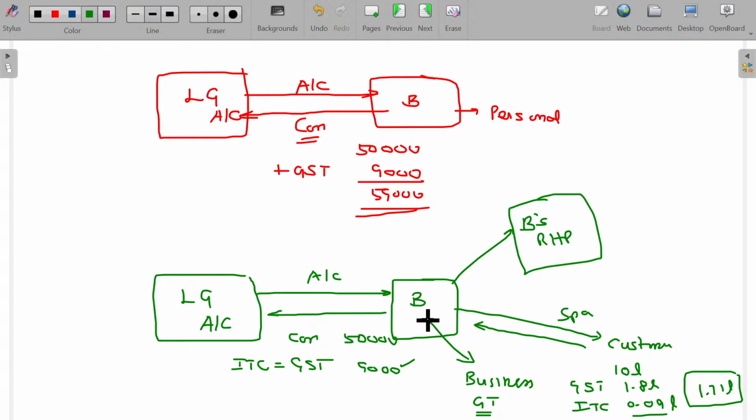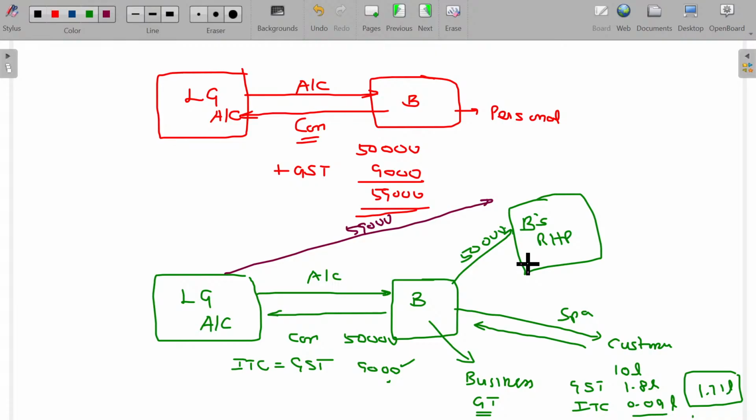Otherwise, the AC comes, and the next day the AC is transferred to his own home, stating it's only 50,000. This fellow enjoyed the 9,000 rupees deduction while paying the GST. Now the AC is only 50,000. Ultimately, he transfers to his house property this AC for his own personal purpose. If he purchases it directly from the LG showroom, he has to pay 59,000. But routed this way, he pays only 50,000 rupees. It seems to be cheating, you know.